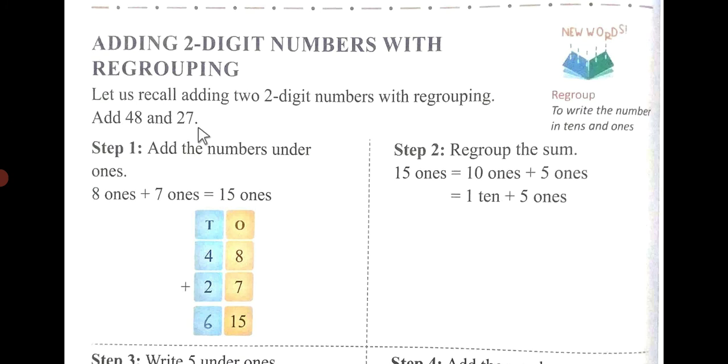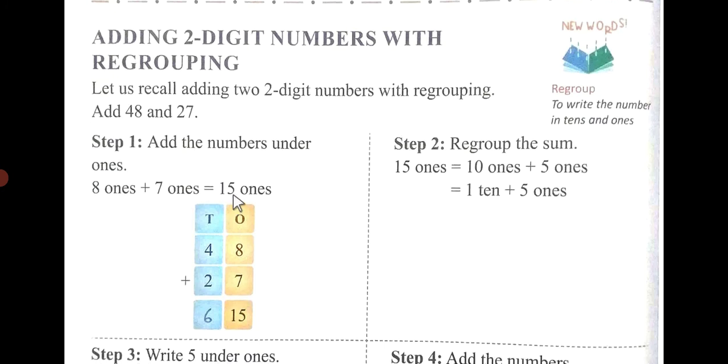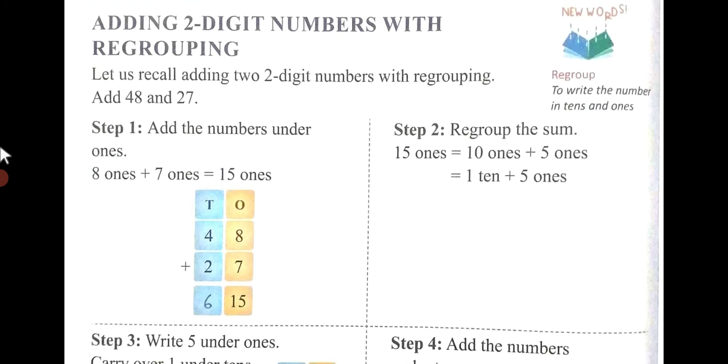Add 48 plus 27. So step 1, as I have told you previously, add the numbers under ones. So 8 ones and 7 ones. So here you can write. So regrouping the sums, 15 ones is equal to 10 ones and 5 ones is equal to 1 ten and 5 ones.